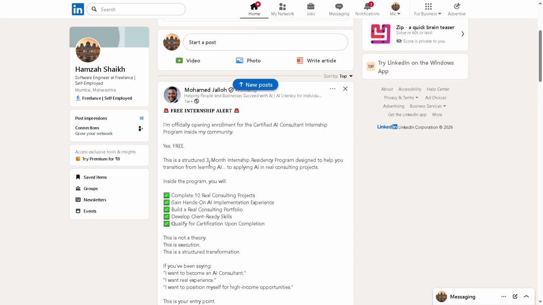First, open your web browser and navigate to the official LinkedIn website. Here, you'll find everything you need to interact with your connections and discover new content. Once the page loads, sign in to your account. You can do this using your Google credentials, which is super convenient, or you can opt for your standard LinkedIn email and password. If you're prompted with any security CAPTCHA challenges, simply complete those to verify your identity and gain access to your LinkedIn feed.